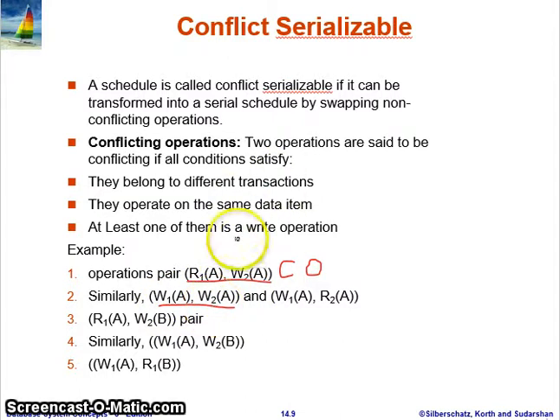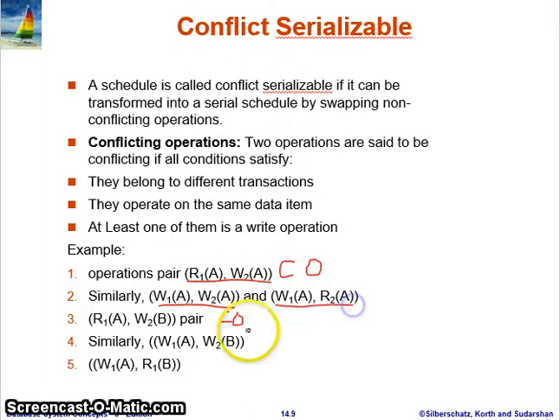Second, they operate on the same data item A, so the second condition is also satisfied. Third, one must be a write operation. Here both operations are writes, so these two operations are conflict operations.